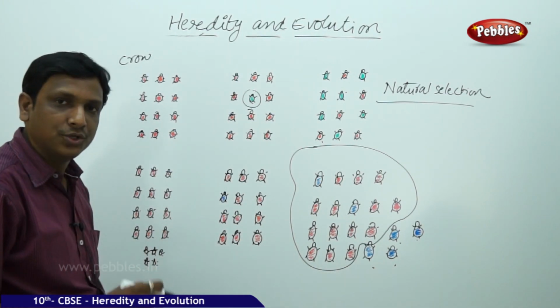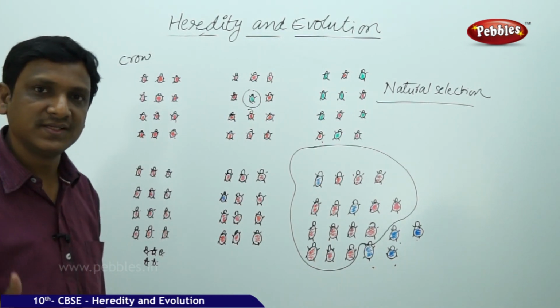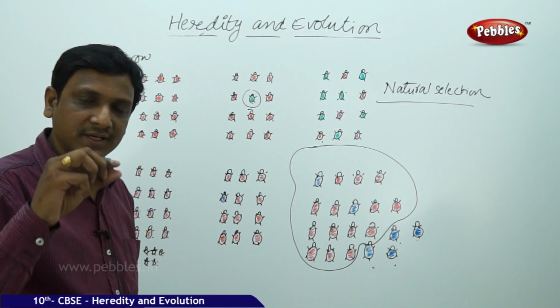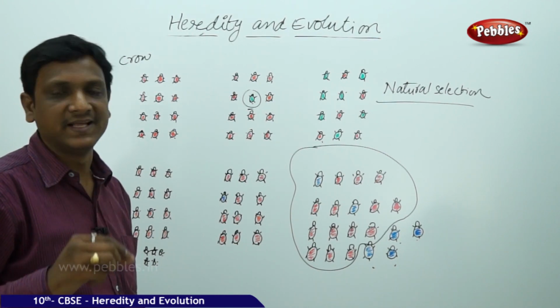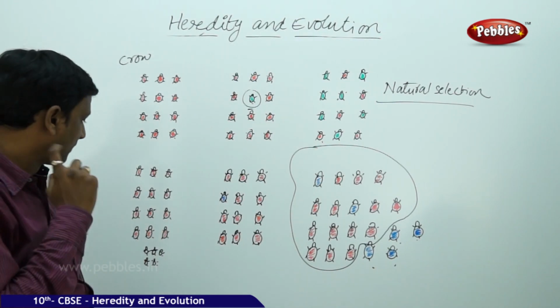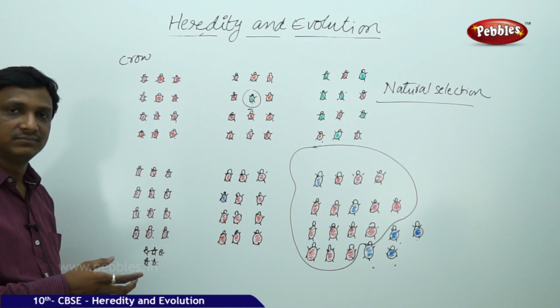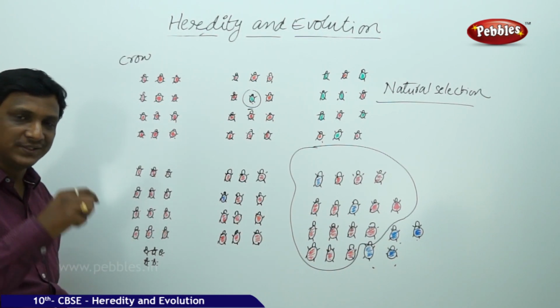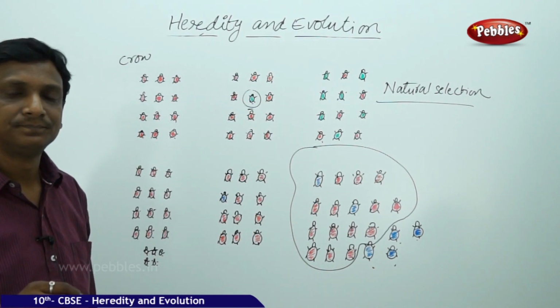Small. Can you consider this as a variation? Due to the insufficiency of food, the organism reduces in its size. Do you think it is a variation? We cannot say it is a variation. Will this change reflect in the next generations?